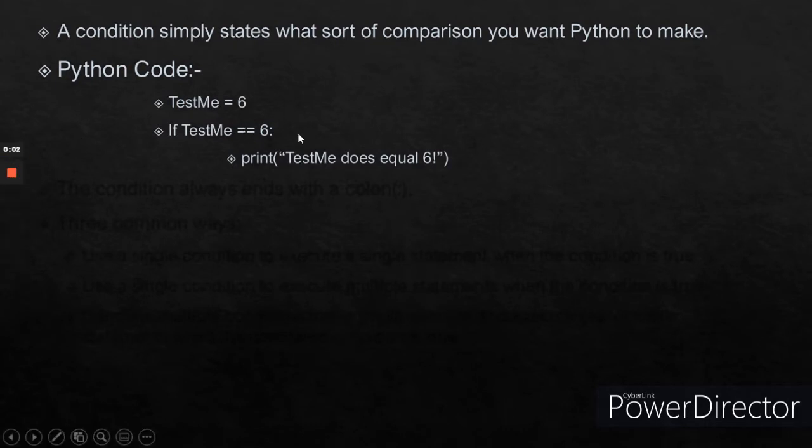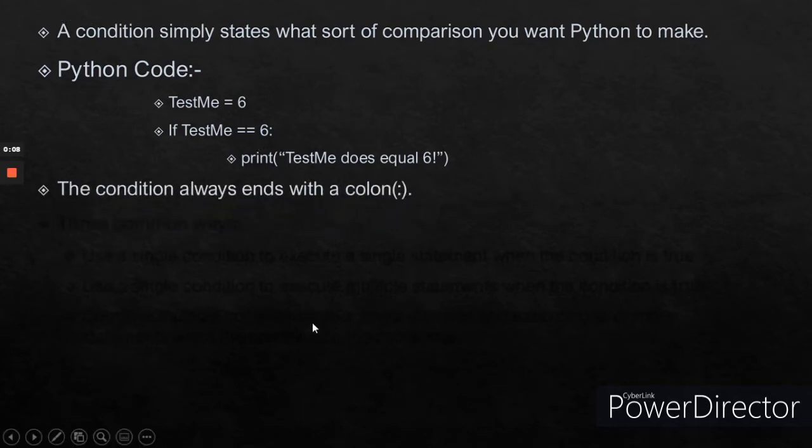If you look carefully here, the if statement is ending with a colon. This is because the condition always ends with a colon. Because if you don't provide a colon, Python doesn't know that the condition has ended and will continue to look for any additional conditions on which to base its decision. And if you don't know that, you can put more than one condition in just one single if statement.